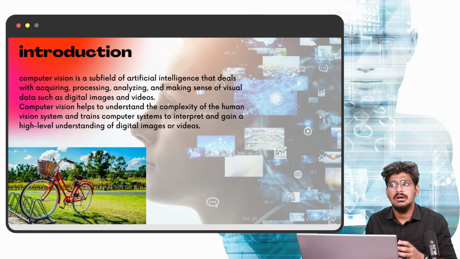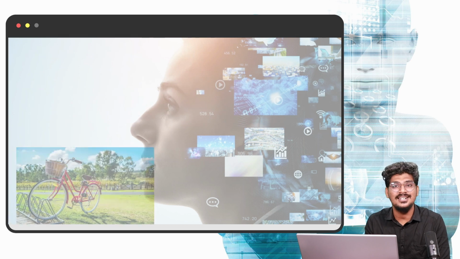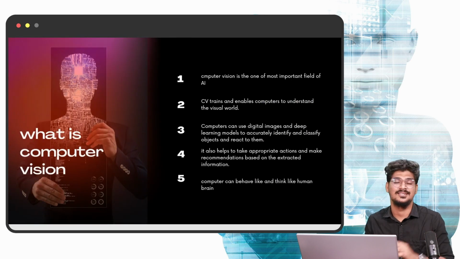Okay, right. So for visual understanding, we need to train the computer. Then only the computer can understand the visual environment. Okay, that is very important. Keep it in your mind. Okay, so without delay, I'm going to enter what is computer vision.